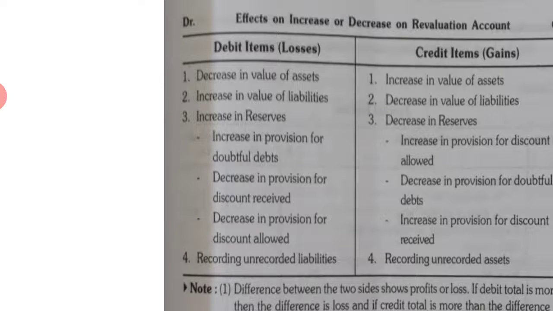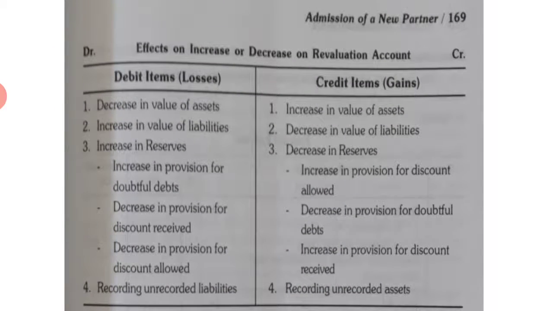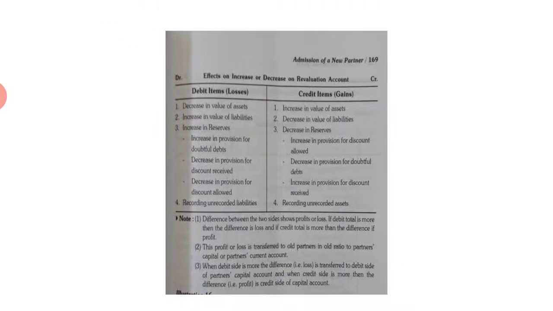And now you see credit items, increase in value of assets, decrease in value of liabilities, decrease in reserve. So decrease in reserve is always a gain, is a profit, and henceforth it is credited. So what they may be? Increase in provision for discount allowed, decrease in provision for doubtful debts, and increase in provision for discount received. And fourth is any unrecorded assets. So this is the end of your slide. This is the end of your chapter now. Okay.